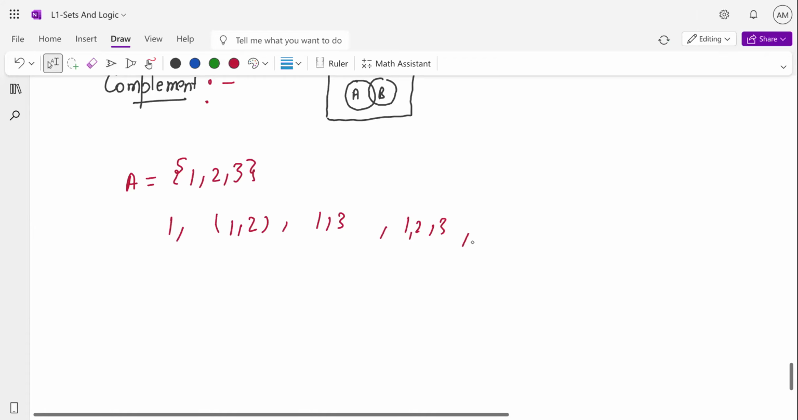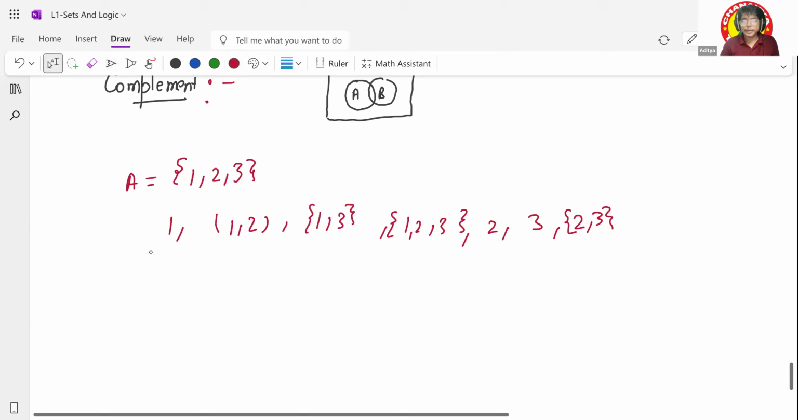Only two, only three, right? And anything else I can make? Two and three. Okay, so this is one, two, three. How many sets we have made? Seven. And one more thing we have left over, that is the empty set.